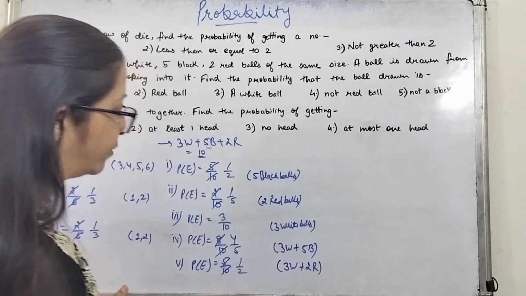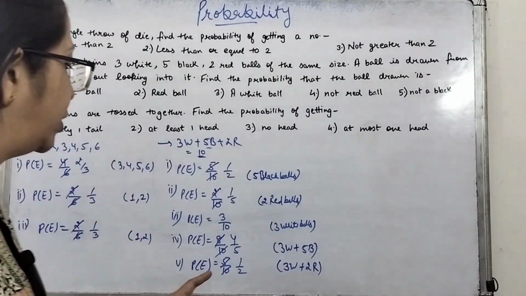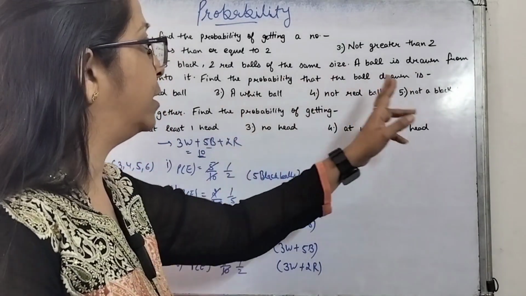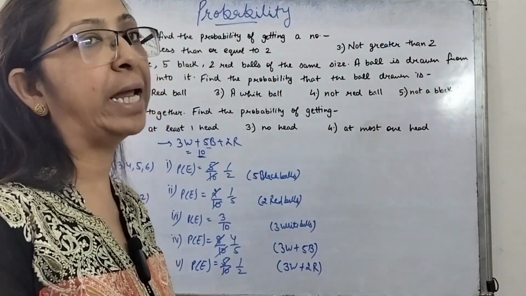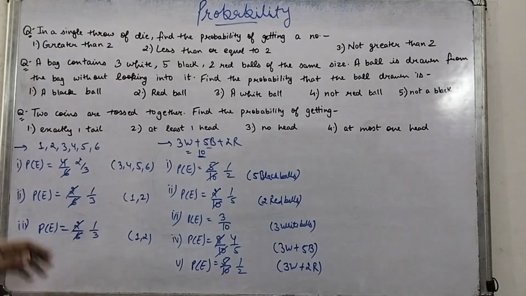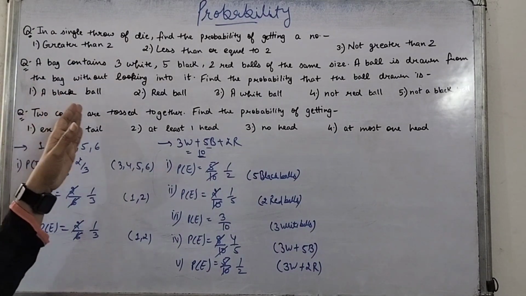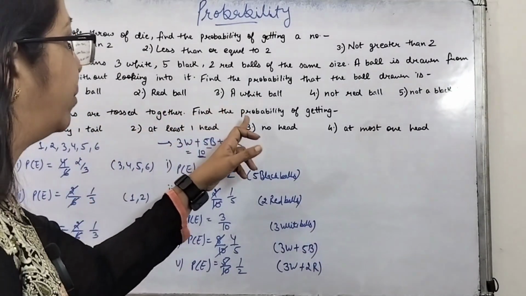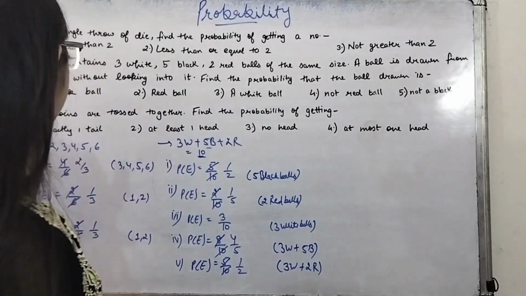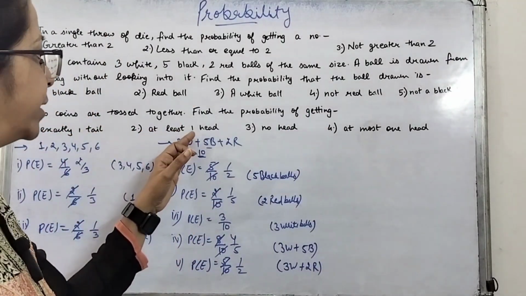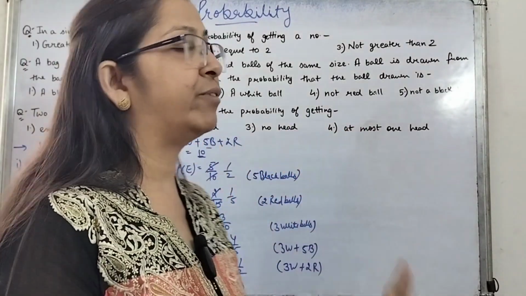That is your probability will be 1 upon 2, the probability of getting a ball which is not black in color. Now the next question is, 2 coins are tossed together. Find the probability of getting exactly 1 tail, at least 1 head, no head, at most 1 head.